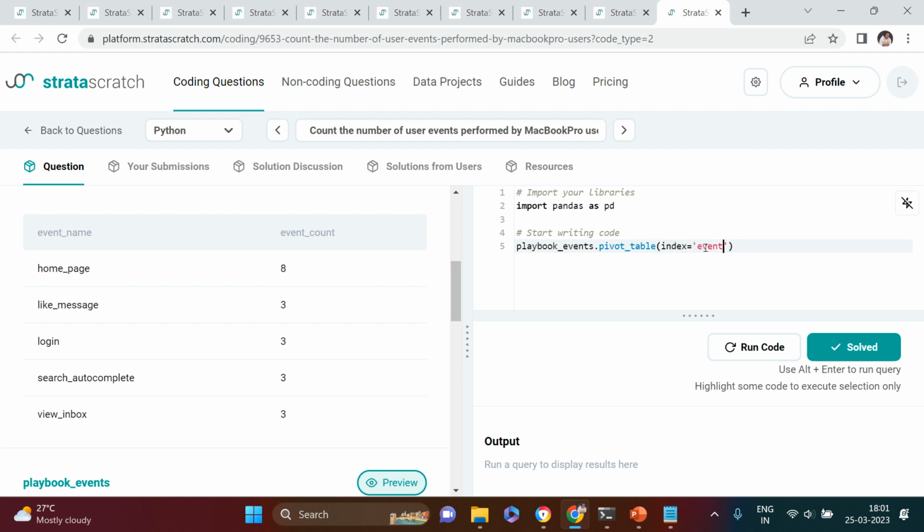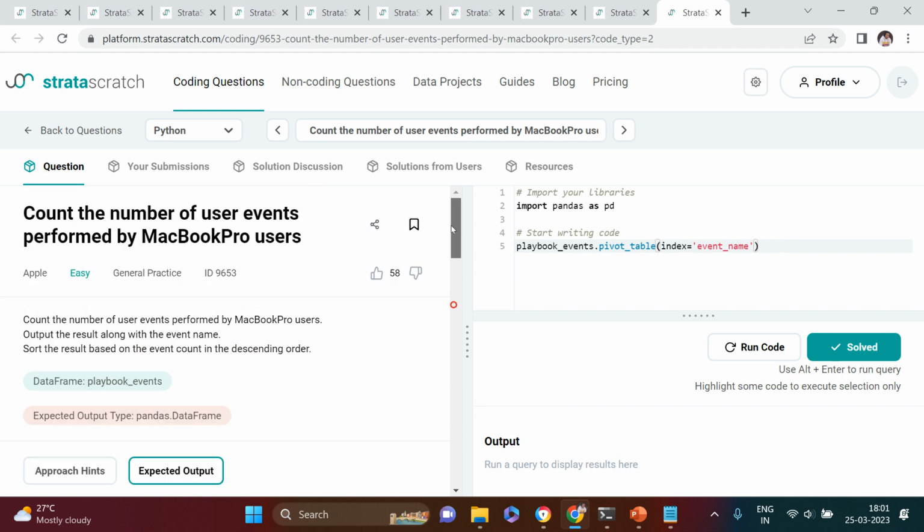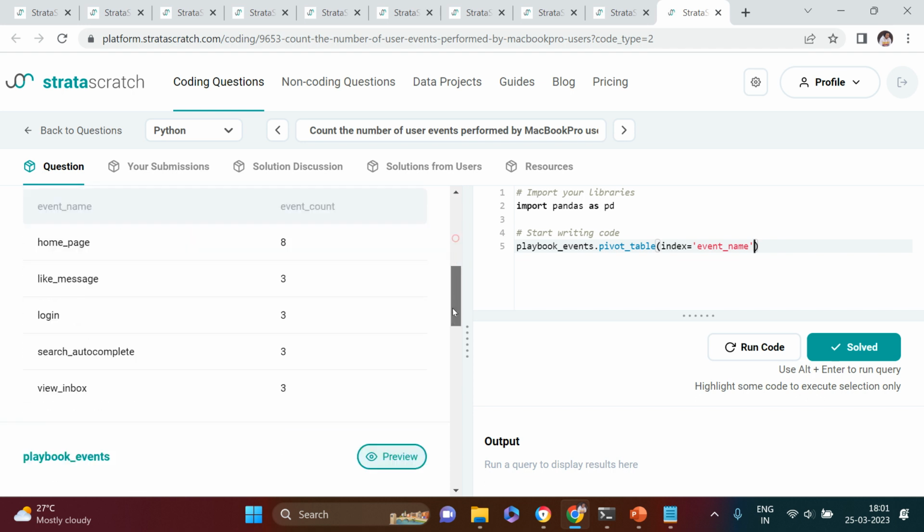equals to event name. If you're someone who is absolutely new to Pandas, I would highly recommend to check out the Pandas playlist. Over there I have explained pivot table in an absolute layman way, from the perspective of Excel. That will be very simple for you to understand. So in pivot table, index equals to event name, and what is it that we need to count? The number of events performed by MacBook Pro users, right?